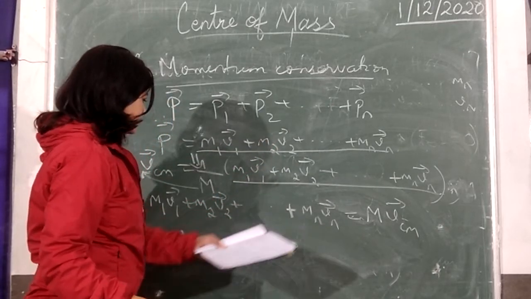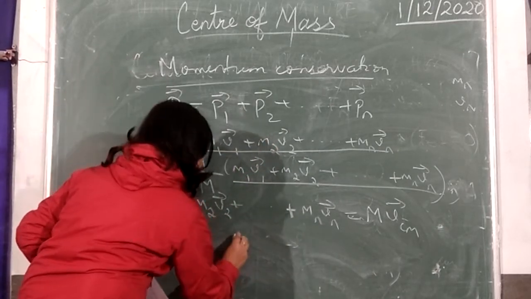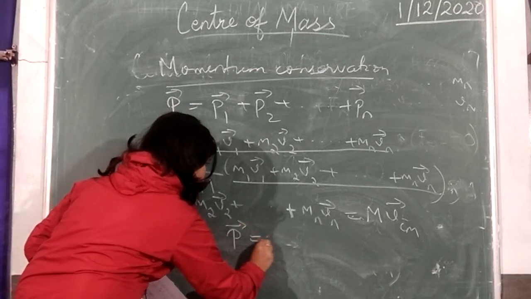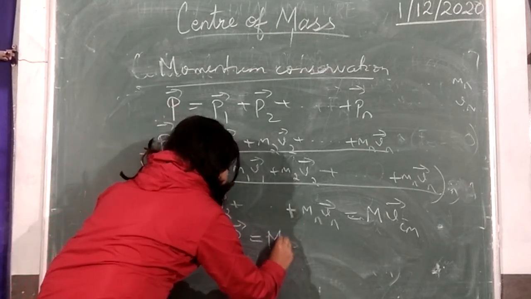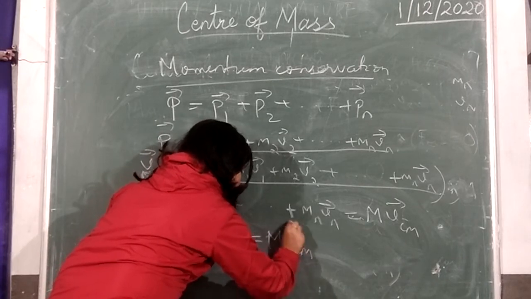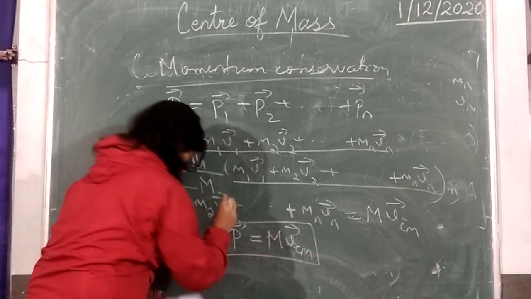Now what is this? This is the total linear momentum of the system. So P is equal to mass multiplied by the velocity of the center of mass.